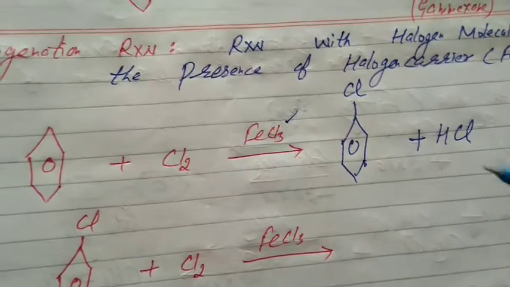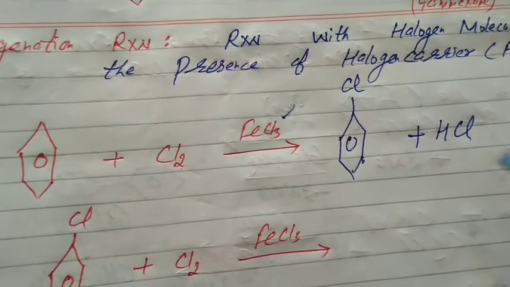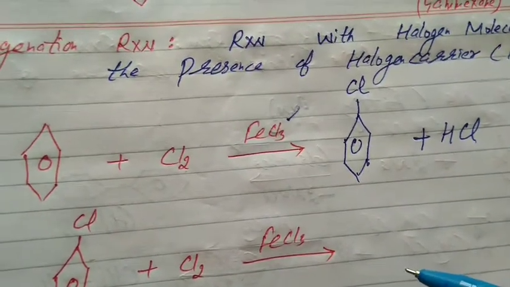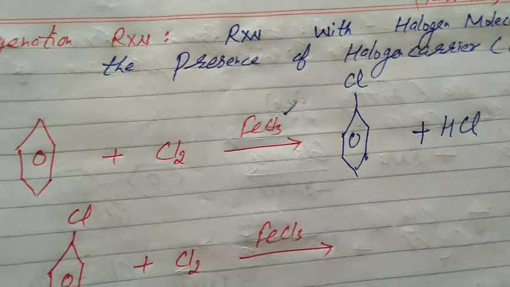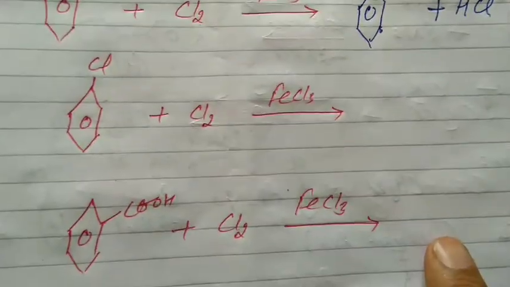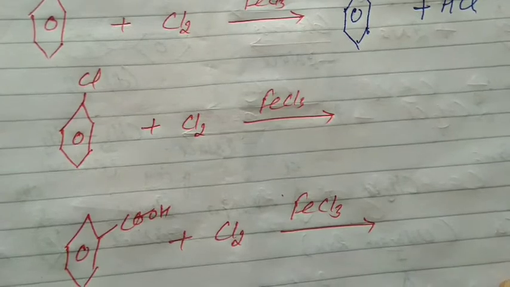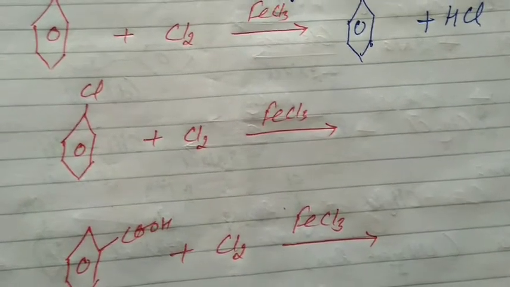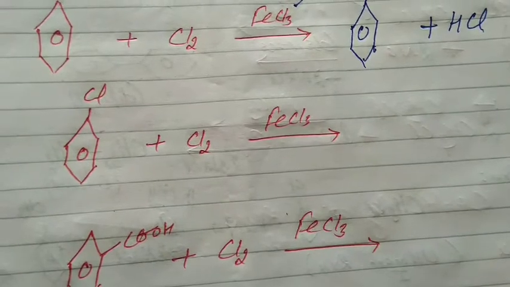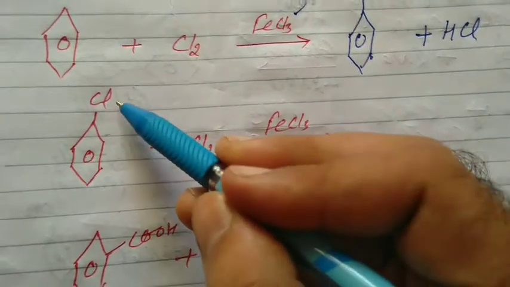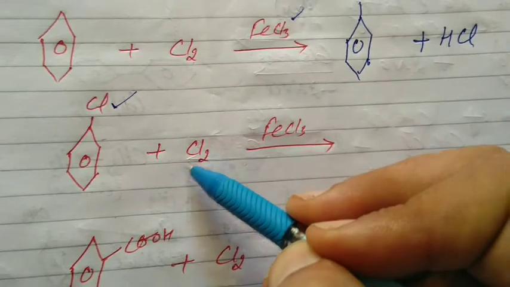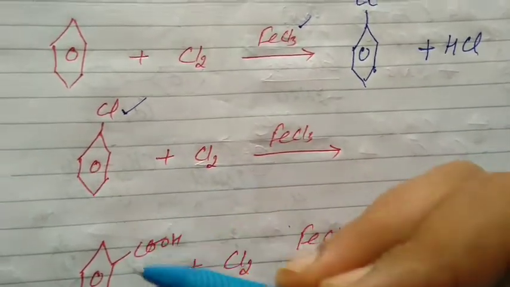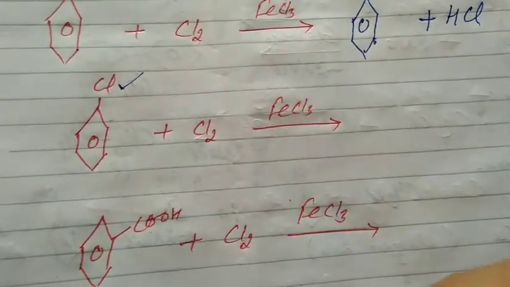When hydrogen undergoes chlorination, the side product is HCl. At first, in sulfonation and nitration, the side product was water. They were oxo acids, acids having oxygen. Now please, we will proceed for these reactions in chlorobenzene or benzoic acid. Halogenation. That is, the halogen atom will replace hydrogen from the ring. But you know it is an activating group. It means the halogen will attack either ortho or para. For a deactivating group, halogen goes at meta.